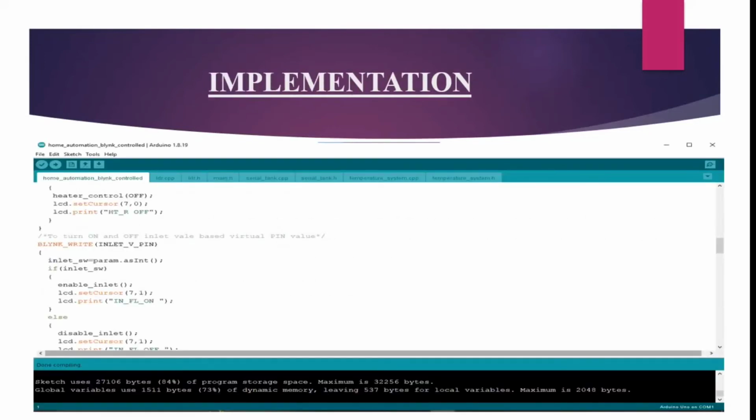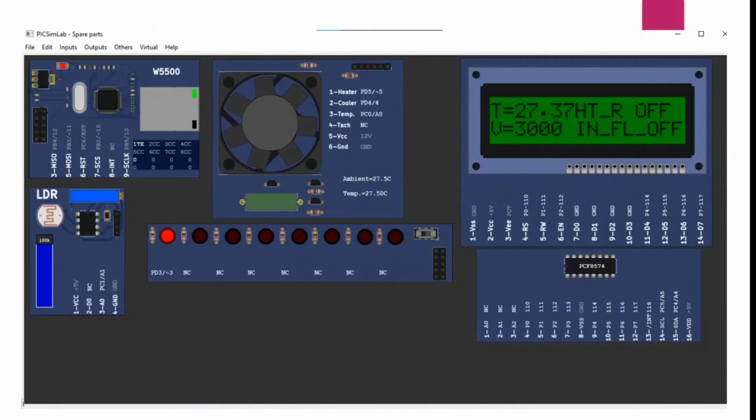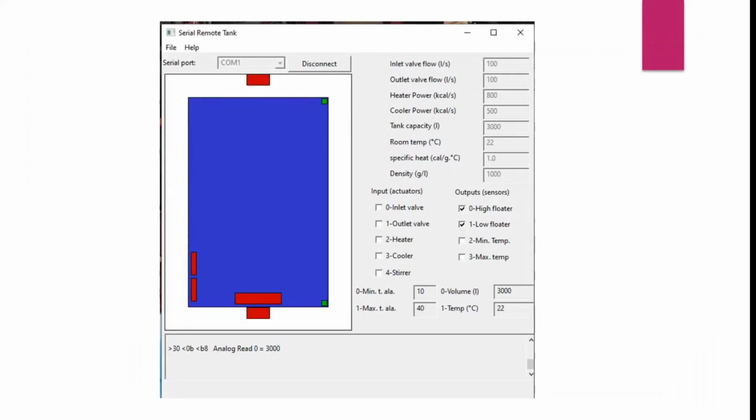Now here are our implementation codes. Here firstly we have to compile our codes, then the same will have to be uploaded on the PixSimLab board through LoadHacks. Then we have to debug it. Then by connecting the Blink IoT app through our mobile to our PC, we can control the home automation. And here is the serial remote tank, the picture. Now thank you. Now please wait for a while, we are connecting our Blink IoT app through our PC.